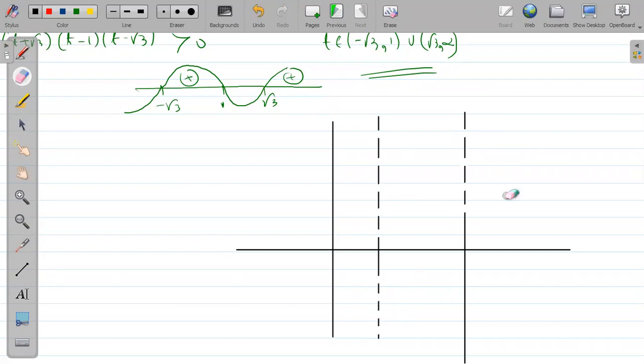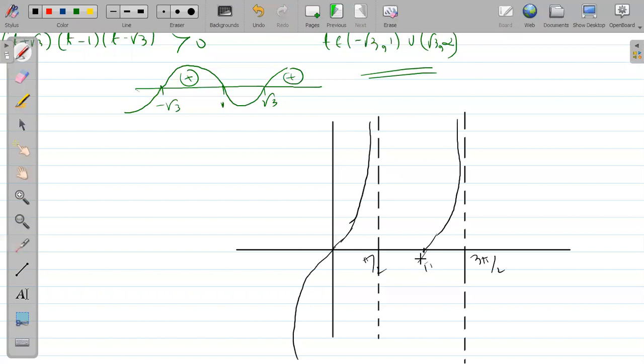This is also the dotted line. What are those lines? Pi by 2, 3 pi by 2. This is pi. The graph is somewhat like this.